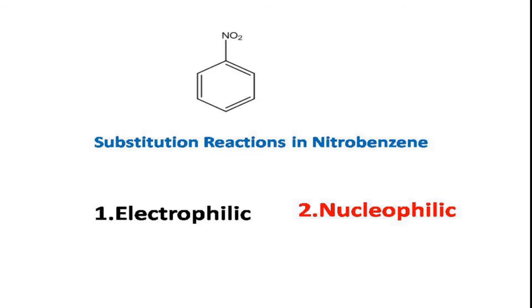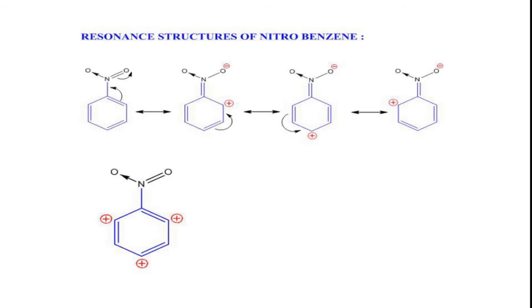But in our case, nitrobenzene has an electron withdrawing group. I have already mentioned that due to the presence of electron withdrawing groups on the benzene ring, the ring will become deactivated. Thereby it will undergo nucleophilic substitution reaction. If you look at the resonance structures of nitrobenzene, the nitro group is a minus IE group as well as a minus ME group. Minus inductive effect as well as minus mesomeric effect will take place in this group.